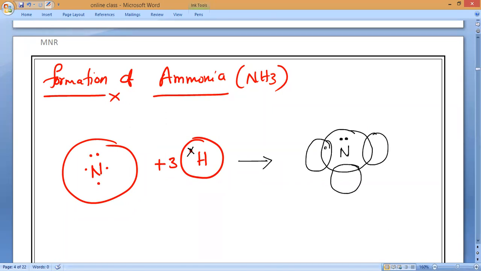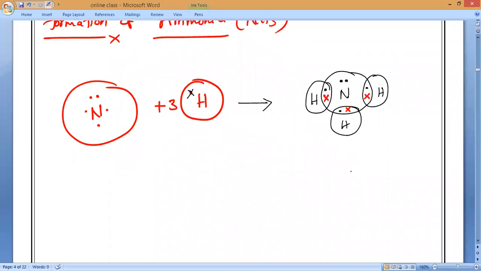And you can see the remaining 3 electrons are being shared with the hydrogens. So hydrogen now I am representing with a cross or dot? Cross. Earlier, for carbon I represented a cross and hydrogen a dot. Now hydrogen is cross, and nitrogen is dot. Your choice. Nitrogen has a lone pair of electrons, an unshared pair, and you must compulsorily represent it if the valence shell has it. That is the format, so all of you should follow it very strictly.